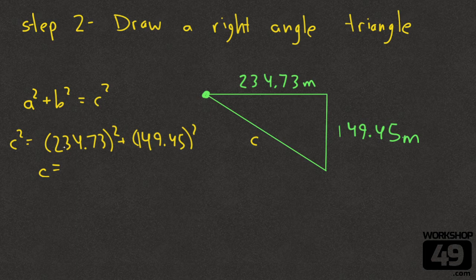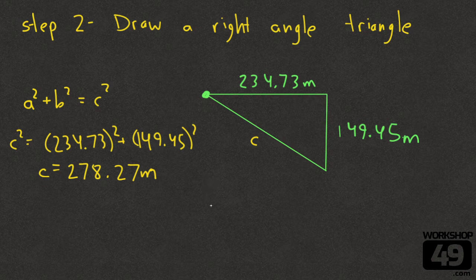We can knock this out, no problem. Pythagorean theorem is a joke for the clever little cupcakes watching this. 278.27 meters.